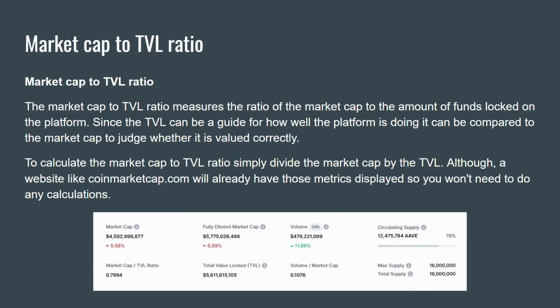Market cap to TVL ratio. The market cap to TVL ratio measures the ratio of the market cap to the amount of funds locked on the platform. Since the TVL can be a guide for how well the platform is doing, it can be compared to the market cap to judge whether it is valued correctly. To calculate the market cap to TVL ratio, simply divide the market cap by the TVL. Although, a website like coinmarketcap.com will already have those metrics displayed, so you won't need to do any calculations.